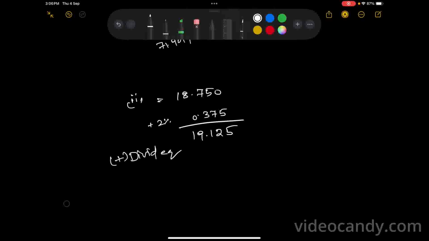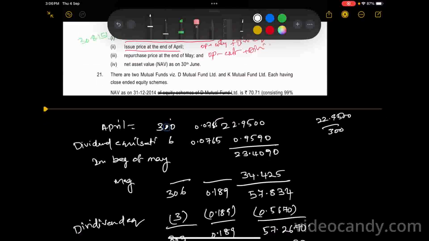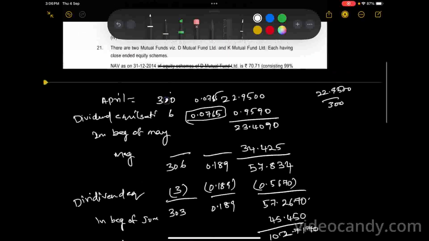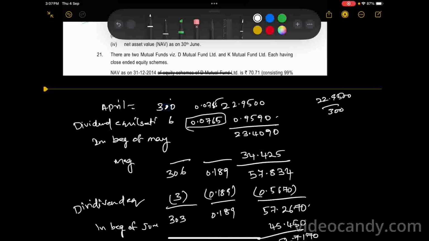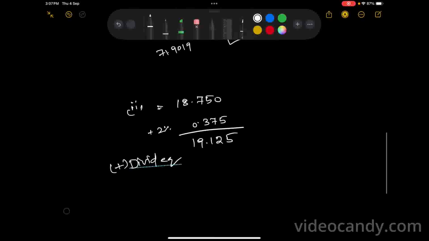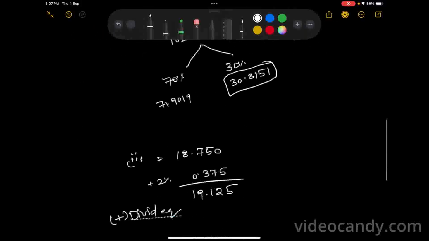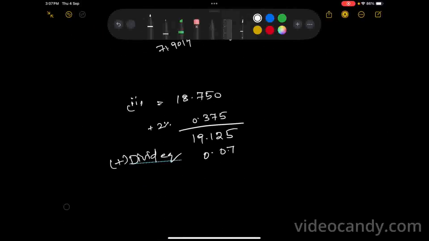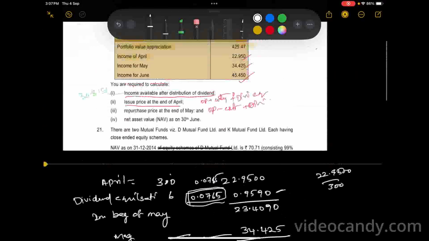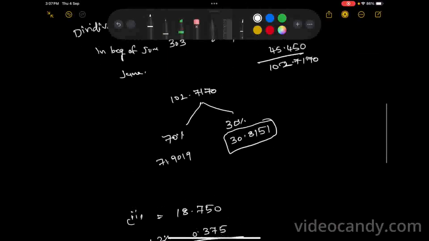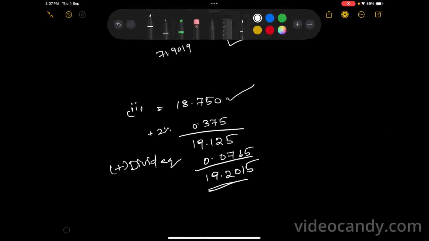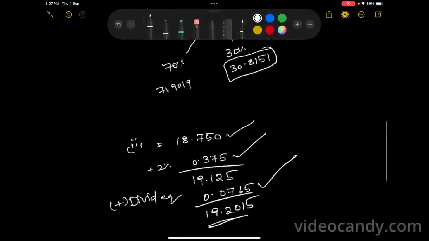Add that. What is dividend equalization? This is the amount, right? Just a small doubt: why are we not taking this? Because we are considering only one unit, so we are taking dividend equalization per unit. So 0.0765, right? Total 19.2015. This is the answer, issue price at the end of April. This is the opening NAV plus entry load plus dividend equalization, so we get 19.2015.